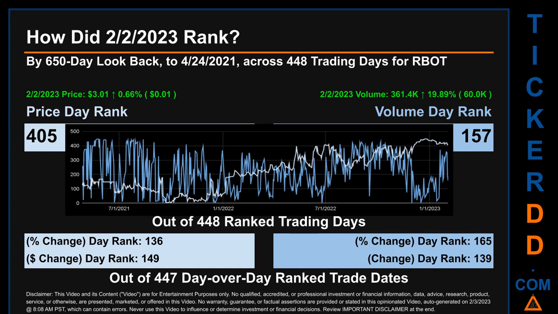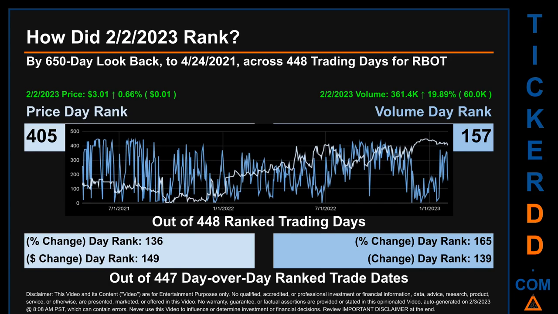How did the 2nd of February 2023 rank for RBOT by 650 calendar day? Look back to April 24, 2021, across 448 trading days, of which the 2nd of February 2023 price ranked 405 while its volume ranked 157. Each of the 448 trading days were ranked amongst themselves by highest end of day price and volume, with a rank of 1 being the highest and 448 being the lowest ranked day.